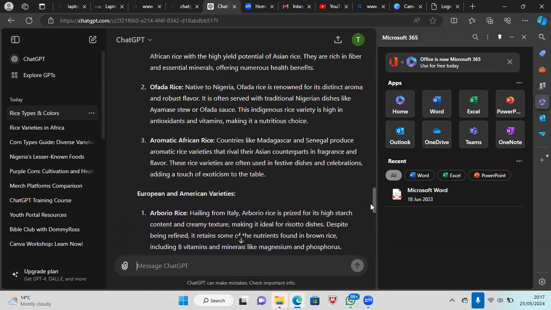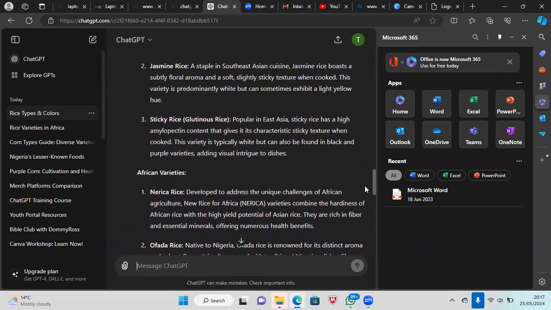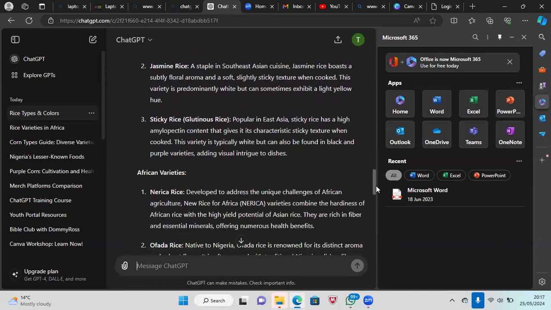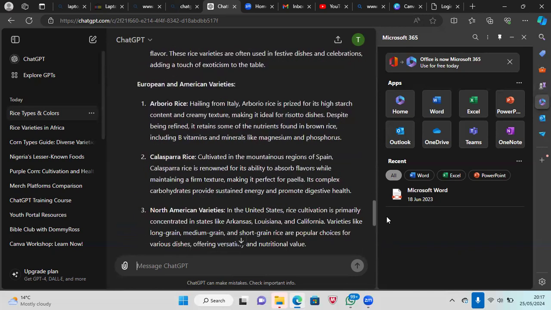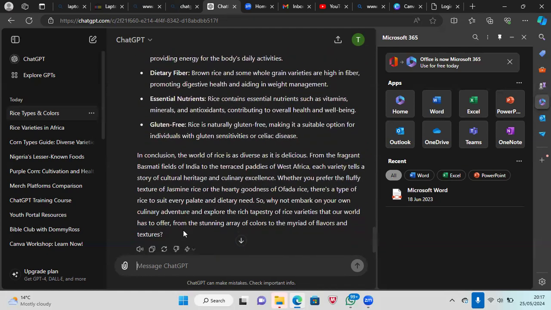Okay, so if you notice now, we have tried to find out more information about the rice. You'll see that it didn't mention any color here. So I guess we are not satisfied with what it is giving us. But this on its own can be a very good article. Let's see. I think it's asking us a question here, whether we prefer that. It's all right. So we can ask it to regenerate it for us.